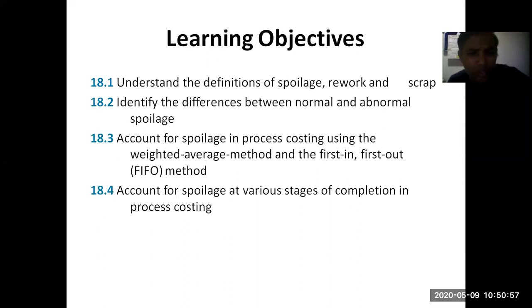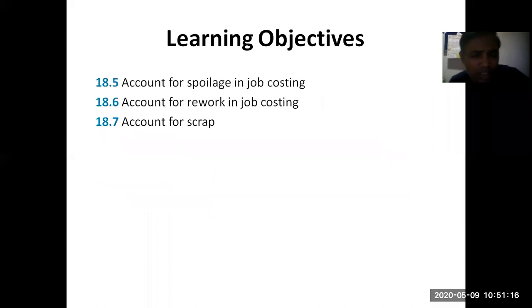So these are the things that we'll be learning from this chapter. We'll understand, we have already discussed the definitions of spoilage, rework and scrap. We'll identify what is the difference between normal and abnormal spoilage. We'll understand the accounting for spoilage in process costing using the weighted average method and the FIFO method. We'll also discuss the various stages of completion for process costing and accounting methodologies, and accounting for spoilage in job costing, rework, and accounting for scrap.